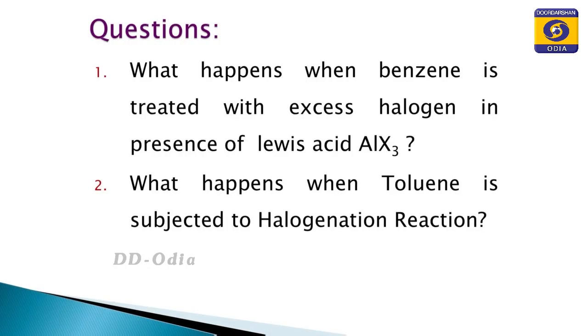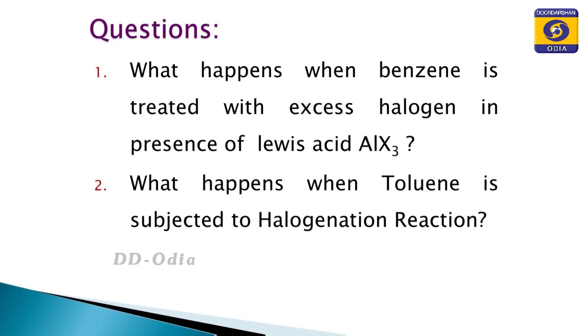So, now let us consider what happens when benzene is treated with excess halogen in presence of the Lewis acid. We are using chlorine in presence of Lewis acid, let it be aluminum trihalide. So, when benzene is treated with excess halogen, let the halogen be Cl2, then what will happen? And another question is, what happens when we use the aromatic hydrocarbon toluene instead of benzene? If toluene is subjected to halogenation, what will be the product?